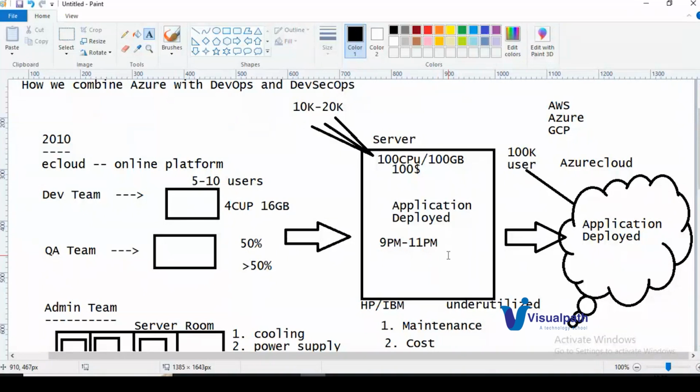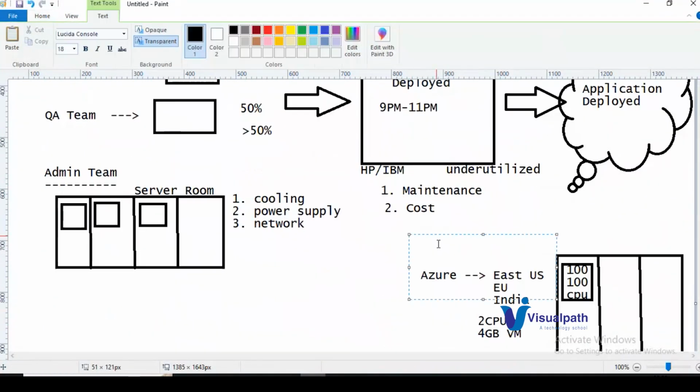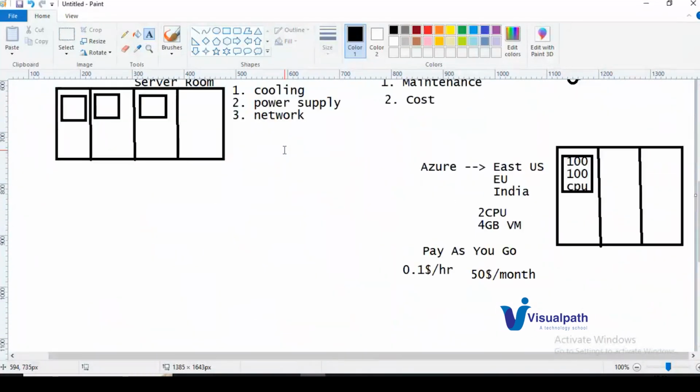So clear, right? How we have evolved our deployments over time. First we have done with the laptops, then we moved to the servers, and then we moved to the cloud deployments. So this is Azure Cloud. Let us see what resources Azure Cloud will give you. The next concept is, we have done the Azure Cloud introduction just now, what it is offering, and we'll see what are the core resources and services Azure offers.